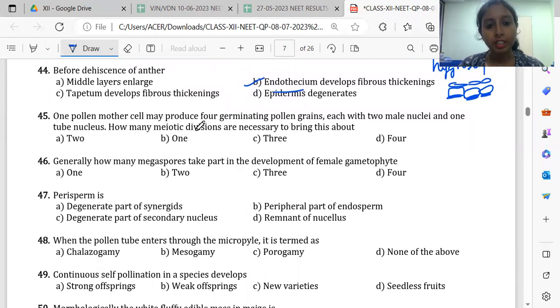Then 45. One pollen mother cell may produce 4 germinating pollen grains, each with 2 male nuclei and 1 tube nucleus. How many meiotic divisions are necessary to bring this about? So we know, I'll write it as pollen mother cell.